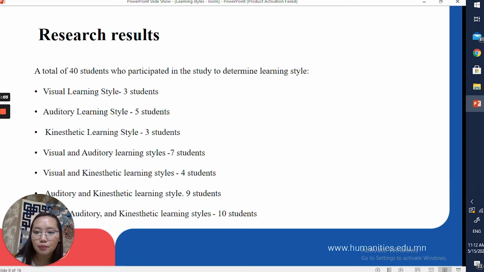Research results. A total of participants took part in the study to identify their learning styles. The result of this study shows that most students have combined learning styles, namely a quarter of the participants are visual, auditory, and kinesthetic learning style students. Just over 25% of participants had auditory and kinesthetic learning styles, and 70.5% are visual and auditory learning styles. Also, kinesthetic learning styles are in most combinations, which shows that participatory learning is more effective for students.